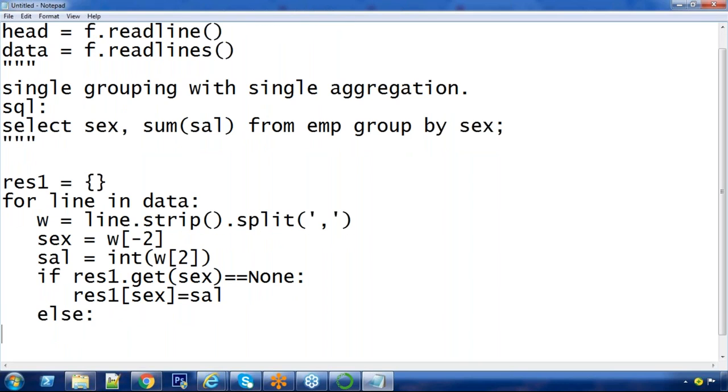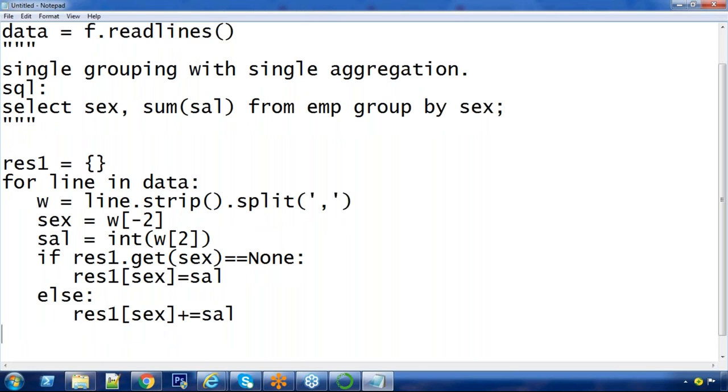False means what? The key already exists. If you access it, it will take the existing value. To that value, you add the salary. After completion of the for loop, male total salary and female total salary will be ready.